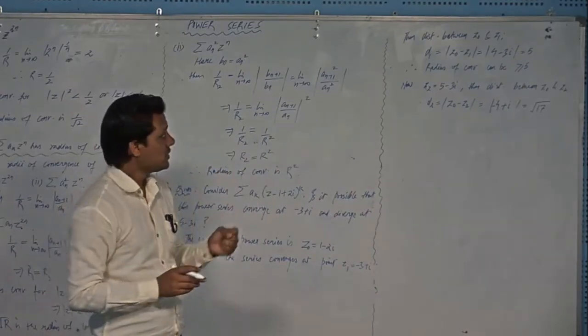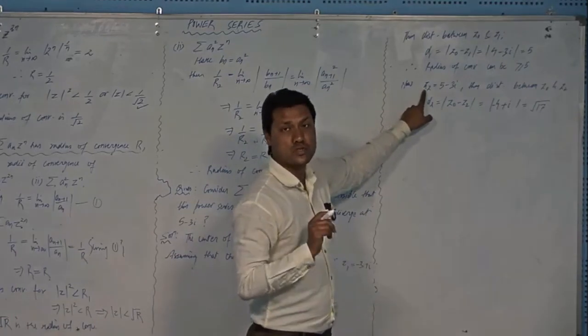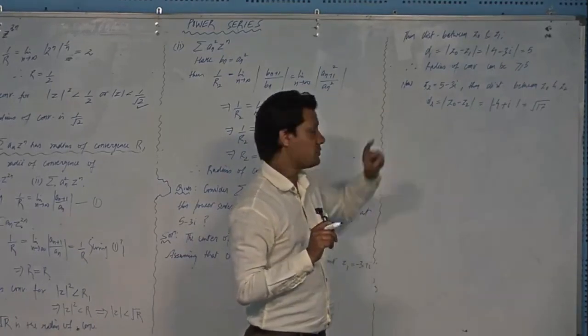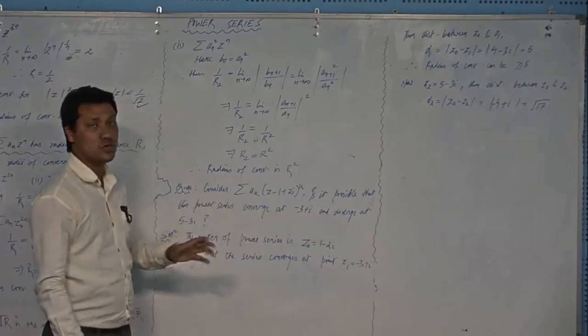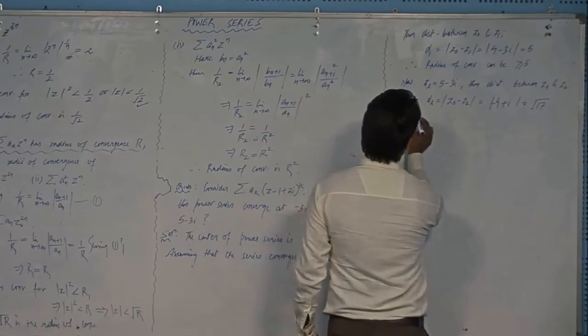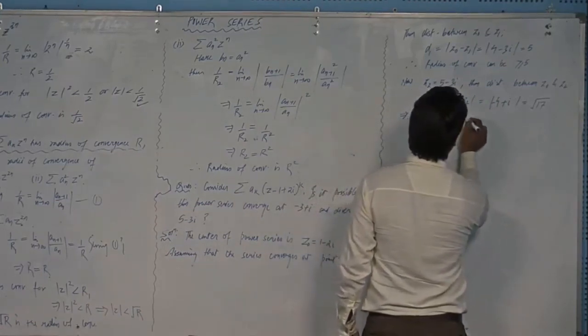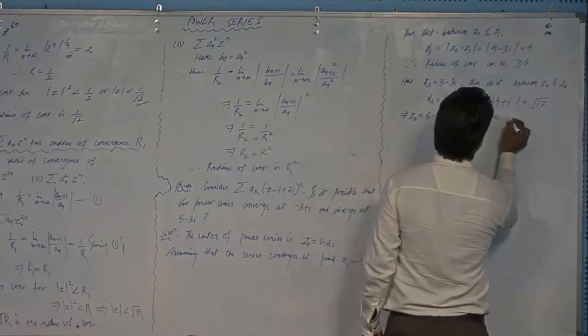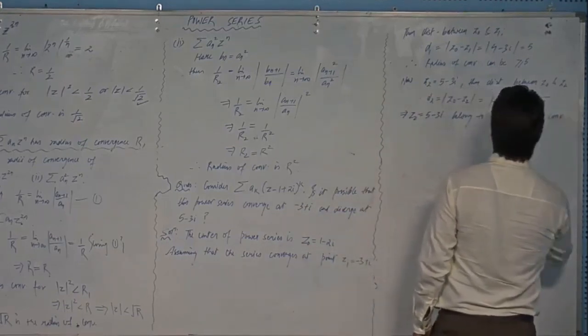It means that at this point Z2, the series will also converge. But here in the question it is written that it diverges at this point, so it is not possible. Which implies that Z2 equal to 5 minus 3 iota belongs to the domain of convergence.